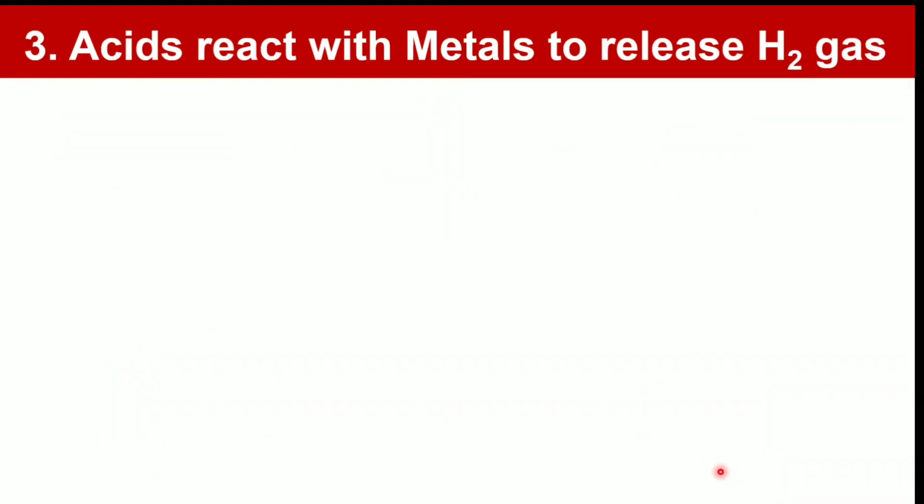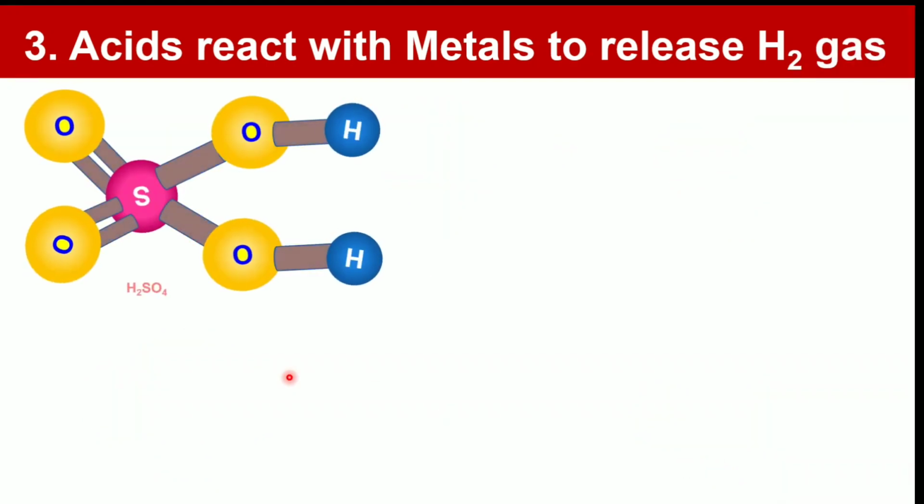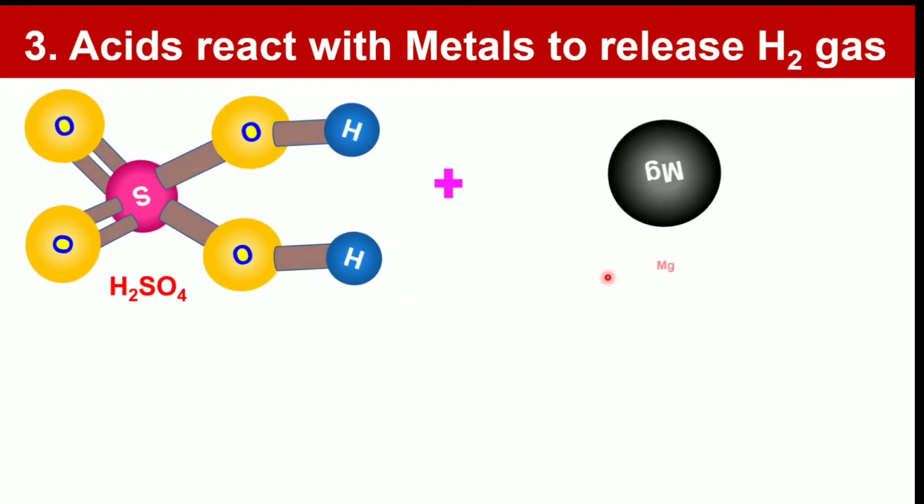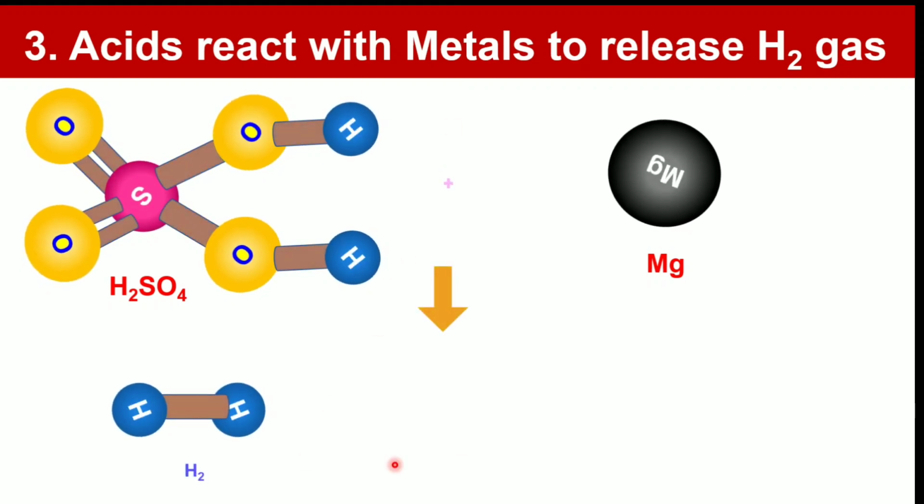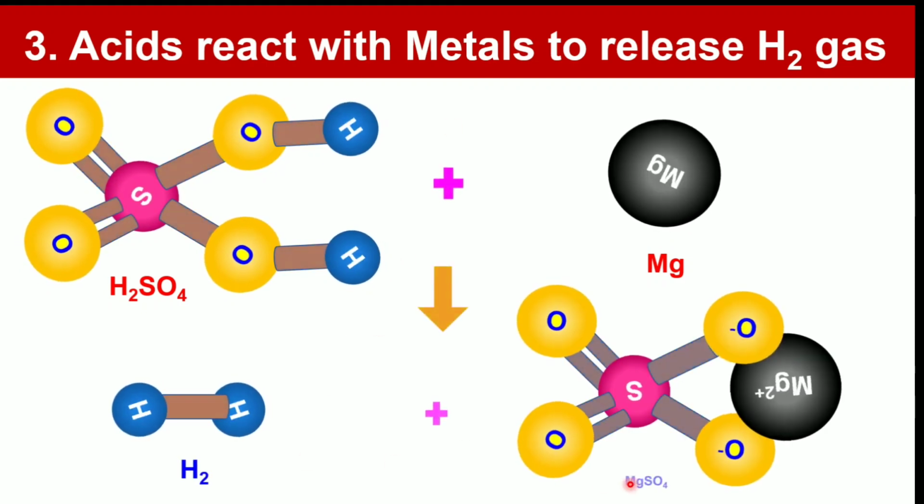Similarly, sulfuric acid reacts with magnesium. The H atoms of sulfuric acid are replaced by magnesium. Hydrogen gas is evolved and magnesium sulfate is formed.